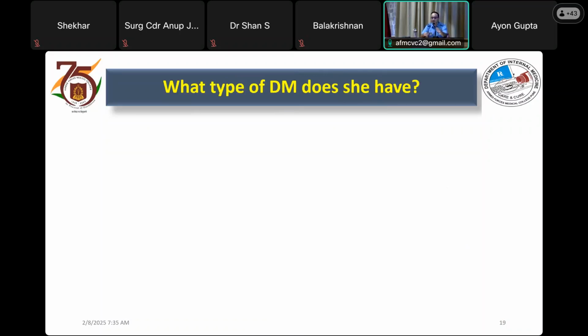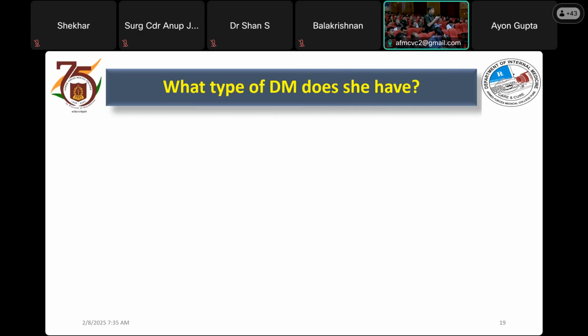Prashant, so now we have this patient. Can you help us in understanding or deciding which type of diabetes is present in this patient, once we have understood these classifications according to ADA? She has a history of gestational diabetes first. Secondly, sir, the age of presentation is after 35 years of age. We have no history which says that she was being worked up for any other causes of diabetes like LADA or autoimmune causes, sir.